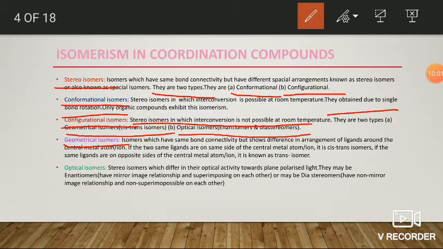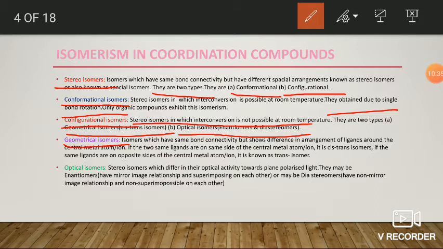Okay. Next, geometrical isomers. Geometrical isomers are one type of configurational isomers, that is, they don't undergo interconversion at room temperature from one form to the other. In organic molecules, geometrical isomers are isomers which have the same chemical formula, but show a difference in the arrangement of the groups around the double bond.